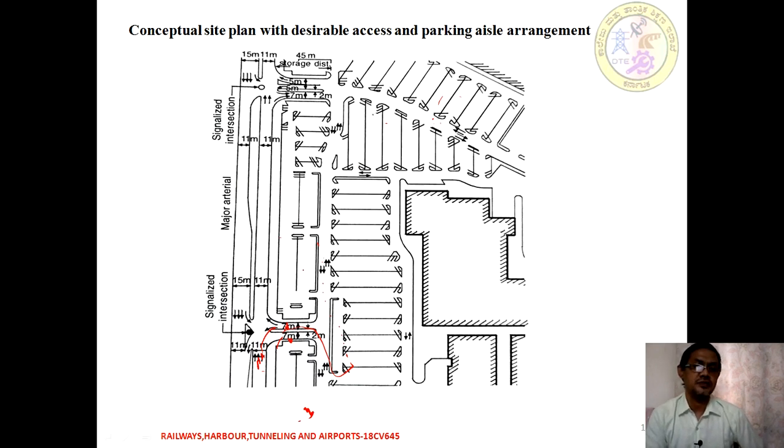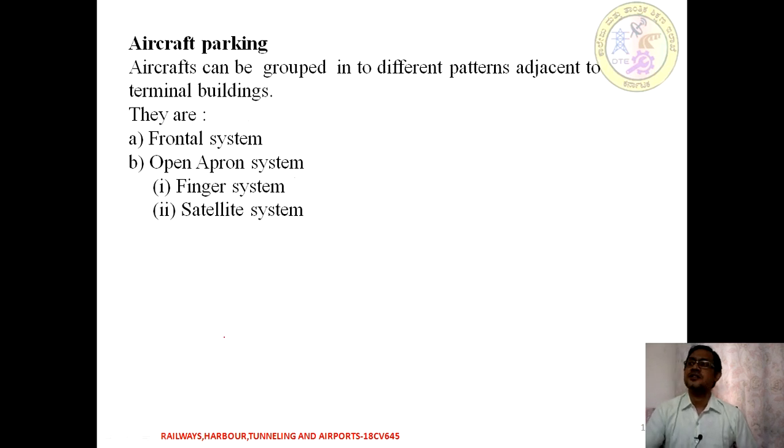It is going to be on both sides; on both sides we are going to provide a signal intersection in order to stop and move the vehicles in order. So that is the conceptual site planning with respect to vehicular parking. Moving on to the next type of parking, that is aircraft parking. Aircraft can be parked in different patterns adjacent to the terminal building.